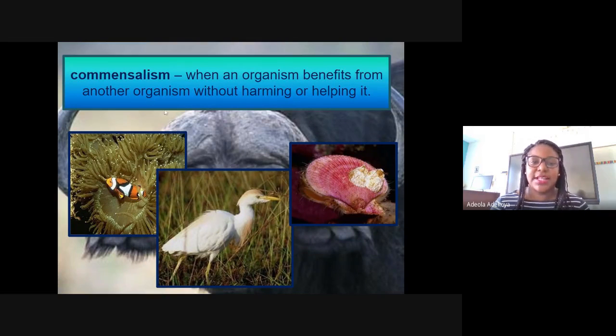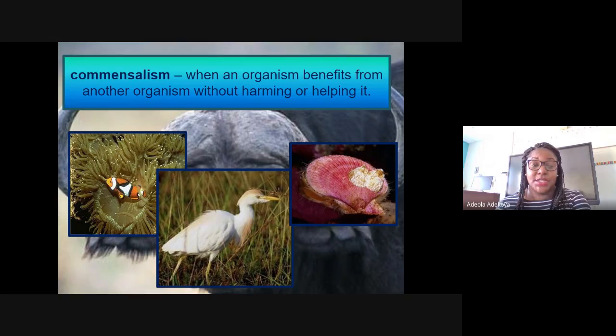All right, so commensalism is quite different. Here is when an organism benefits from another organism, but it doesn't hurt it or harm it. All right, so it's neither harming it nor helping it. So one organism benefits from the second organism. It doesn't help the other one.